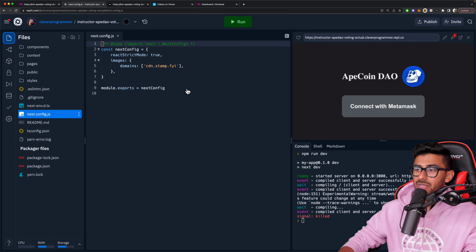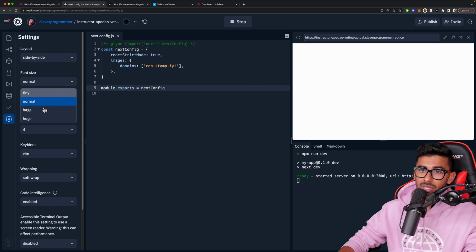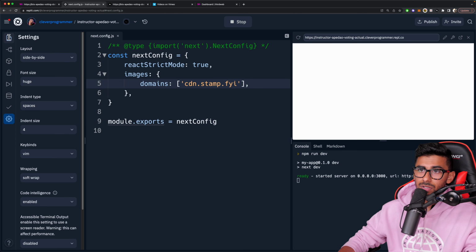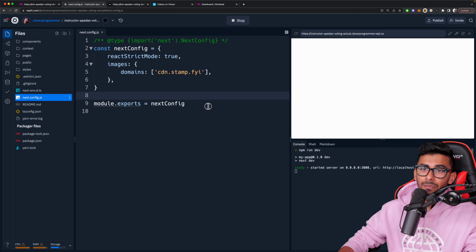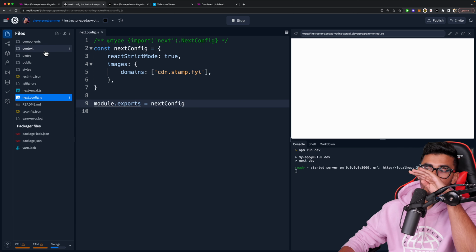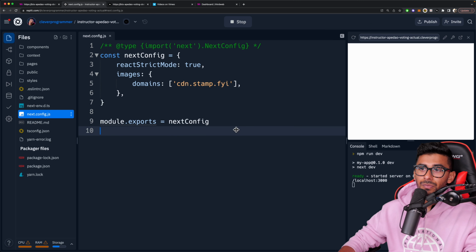So we've set up this REPL in a way where you have access to everything that you need. I'm just going to make the font size bigger so it's easier for you to see all the code. Okay. So there you go. So you have already access to pretty much everything. Now, inside of the main thing and components, right?